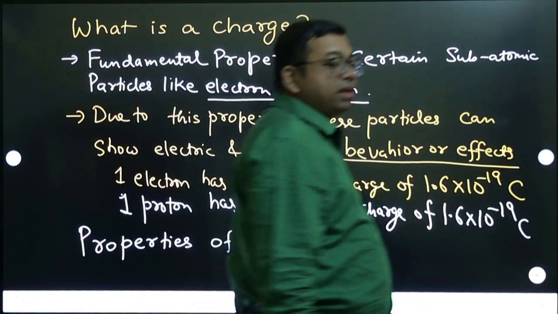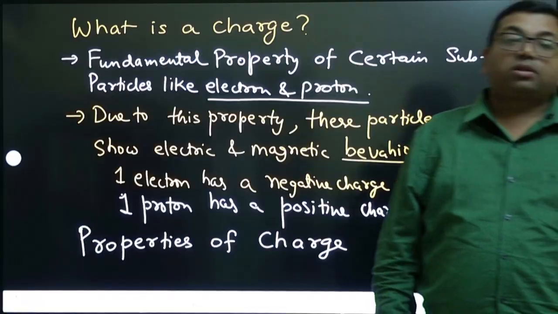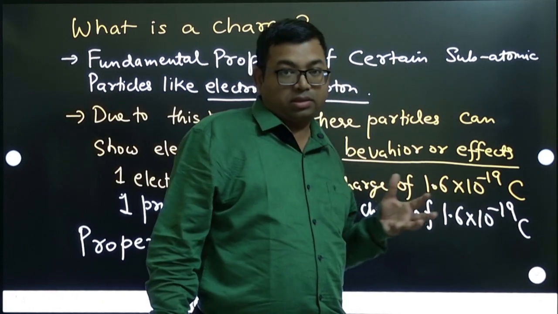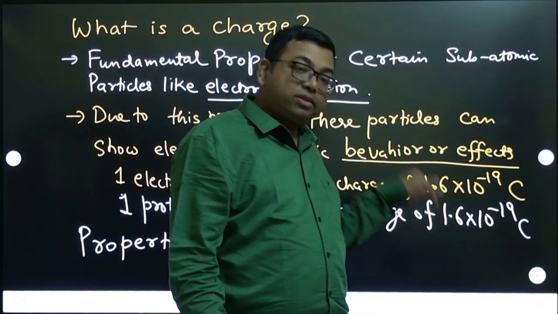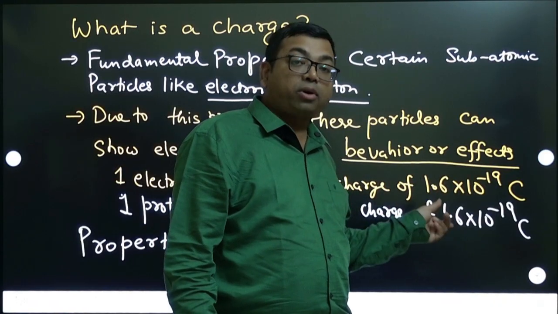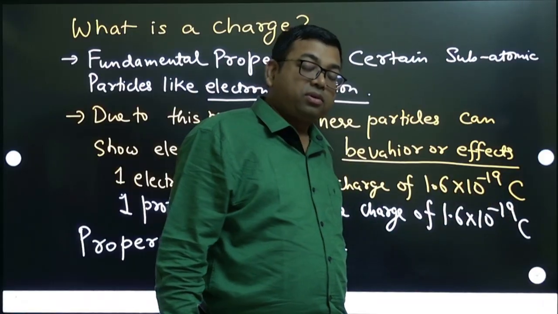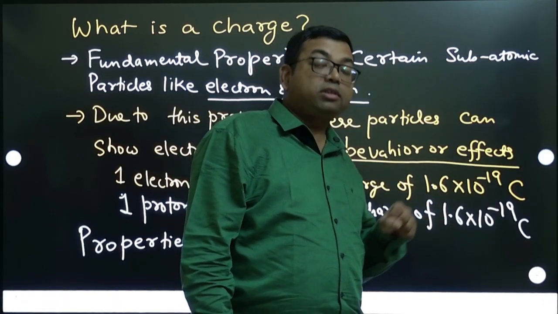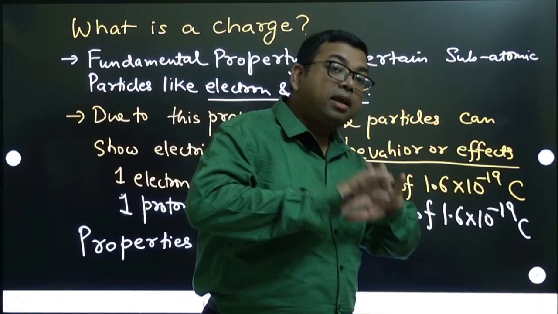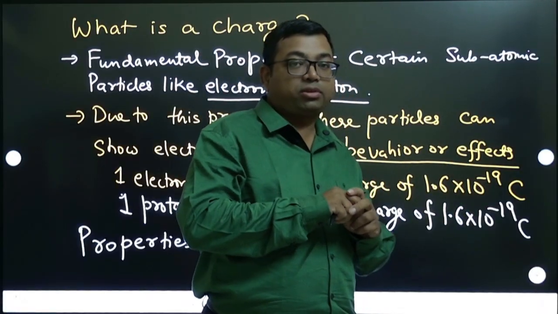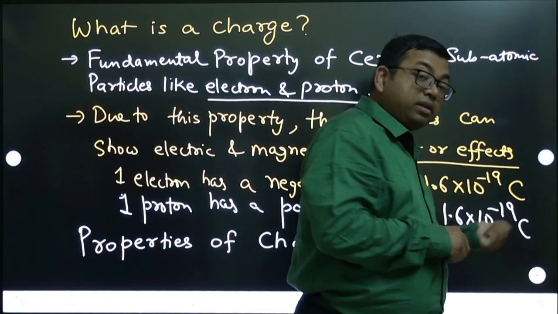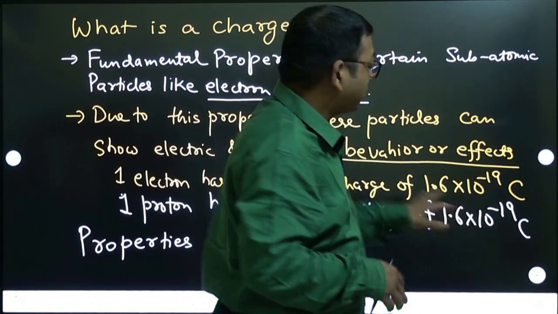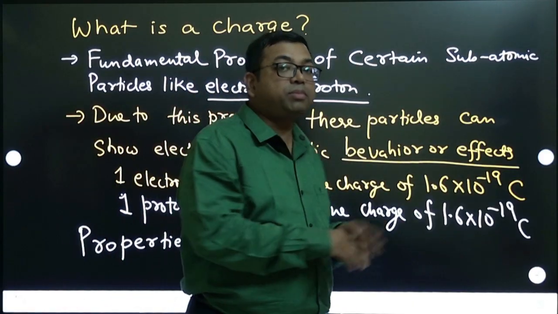Now why is one negative and one positive? Because again it is in nature. Also note that this negative and positive sign has been fixed by us. It is not that the electron has to be negative. You can assume the electron as positive, then you have to assume the proton as negative, because by convention we are choosing one as plus and another as minus. It is pure convention, and all the books have been published based on that convention. But they have different, opposite behavior.